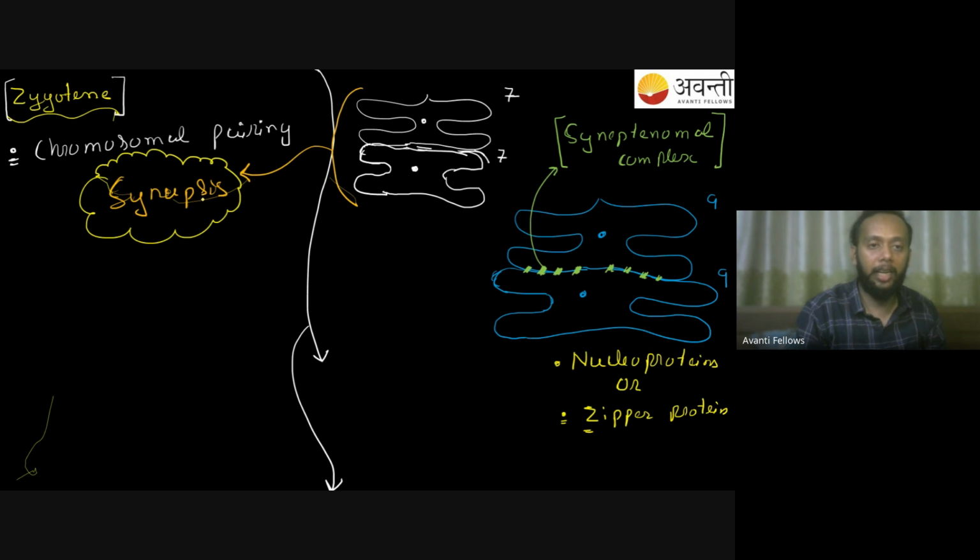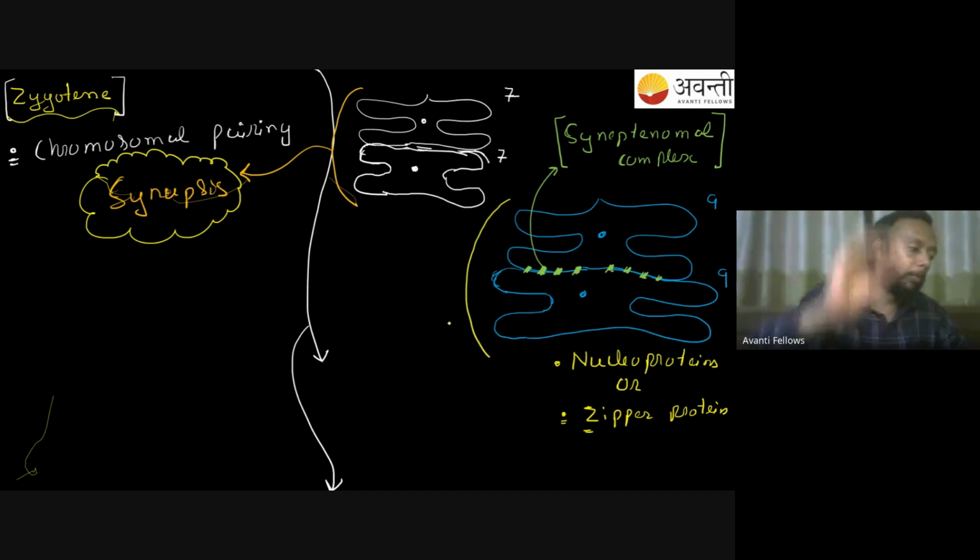Synapsis, right? Remember one thing: once the homologous pairing has been done, you will clearly say that synapsis has taken place. They will ask you in which stage of prophase 1 synapsis takes place. The answer is the zygotene stage. Synapsis simply means pairing of homologous chromosomes. I hope this is clear to all of you.